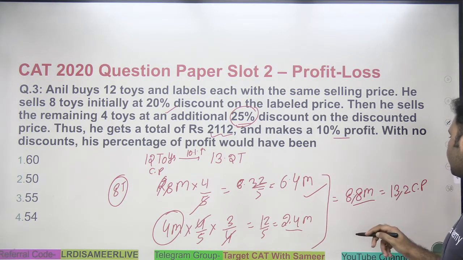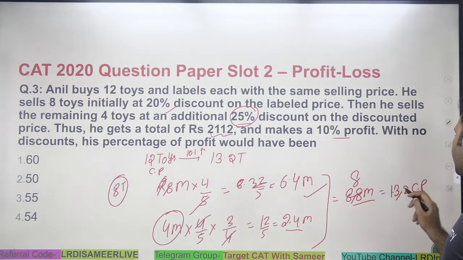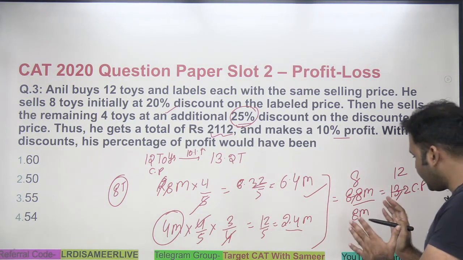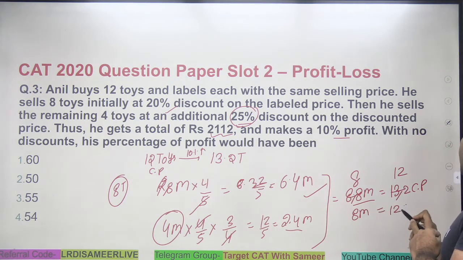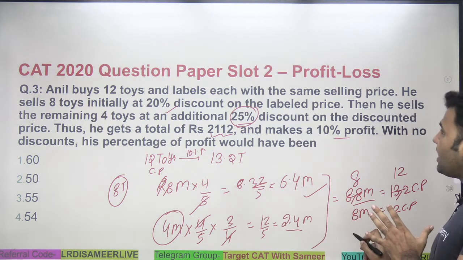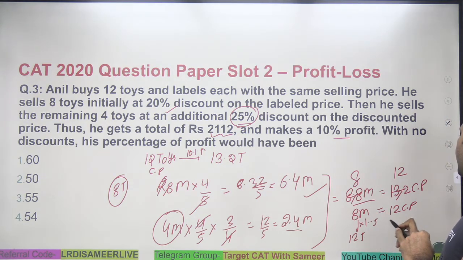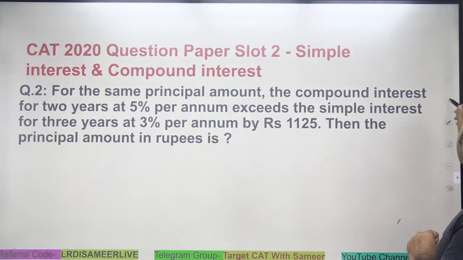This will get cancelled, 11 into 8, 11 into 12. That means the mark price of 8 is the same as the cost price of 12, so the mark price of 12 toys, which is 1.5,